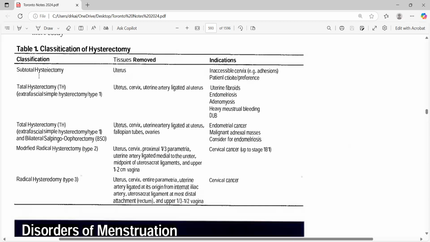So now you can see how, with just the name of the surgery, the diagnosis is different. Just by giving you a surgery name, now they're giving you vaginal discharge, and now I can ask you what is the diagnosis or what is the underlying pathology.